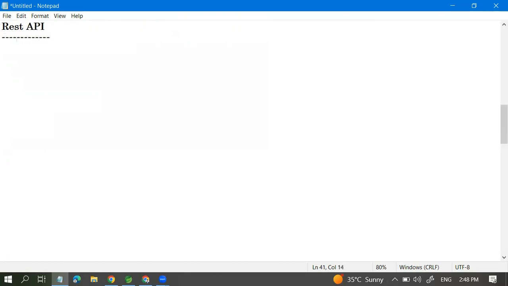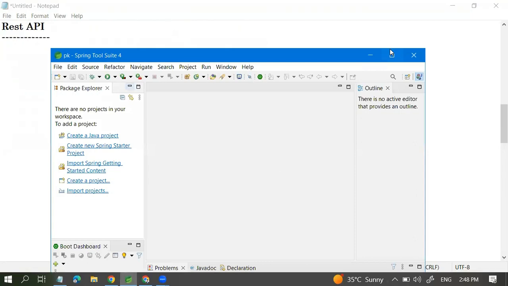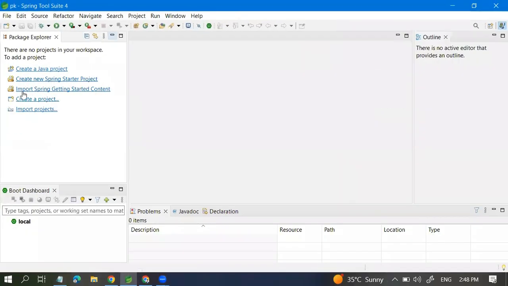Okay. So if we talk about the REST API, we are creating some application related to Spring Boot. Can I do it in the STS? Yeah. Okay, so this is my Eclipse.